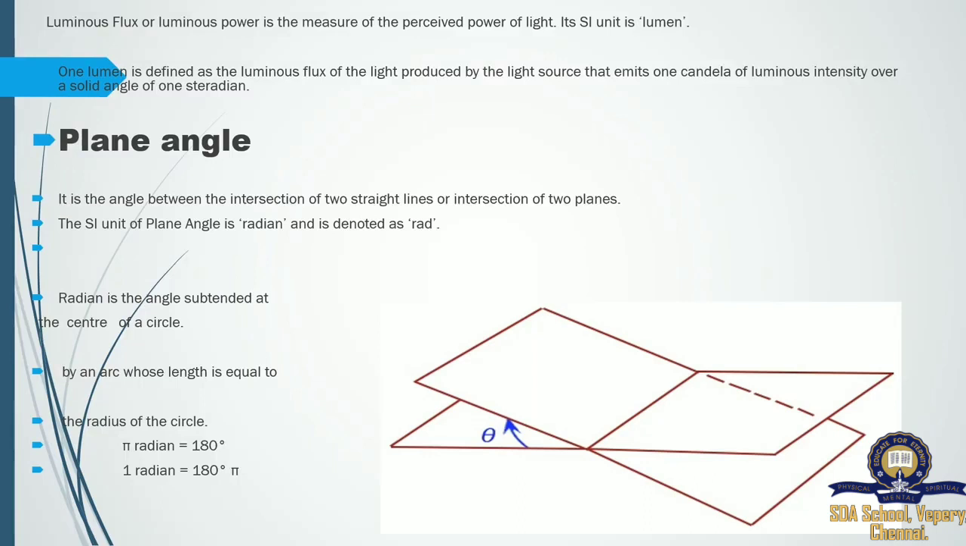Pi radian equals 180 degrees. Yes, a semicircle at the center of the circle, so we can say it is a 180 degree angle. So 1 radian equals 180 degrees over pi, because this radian is equal to the radius of the circle.